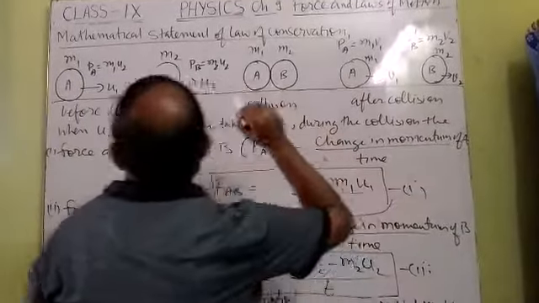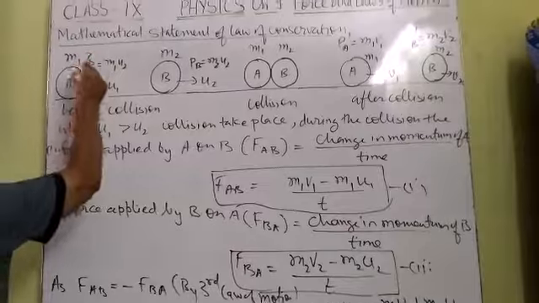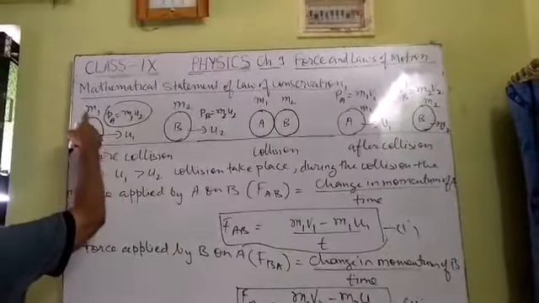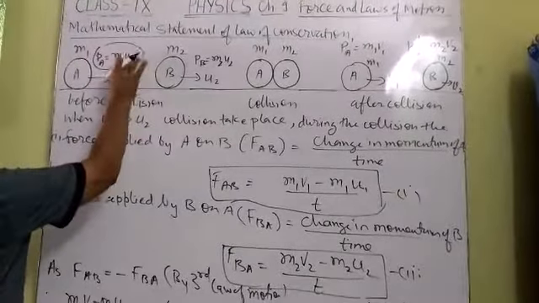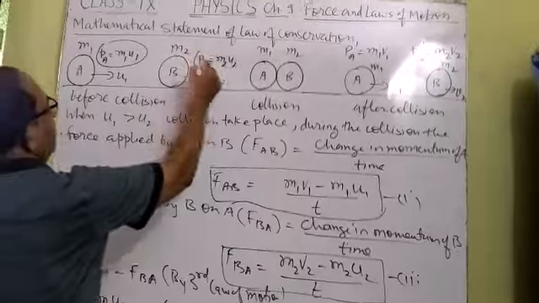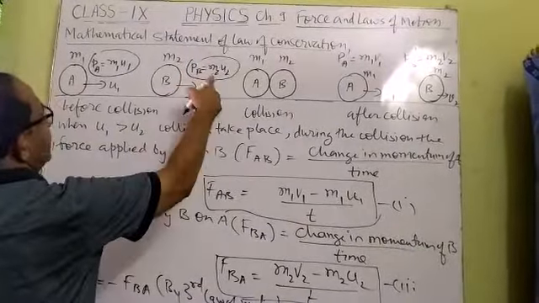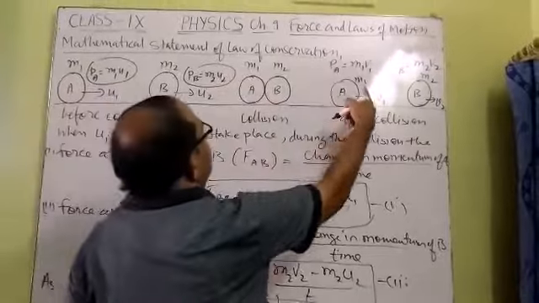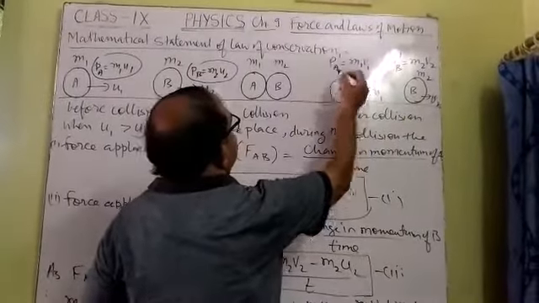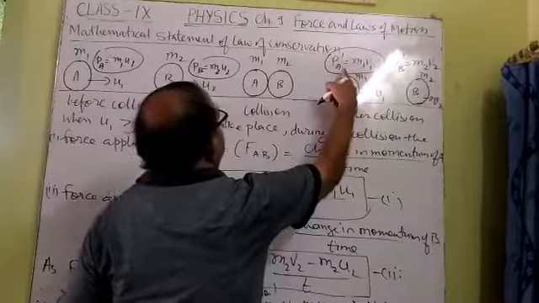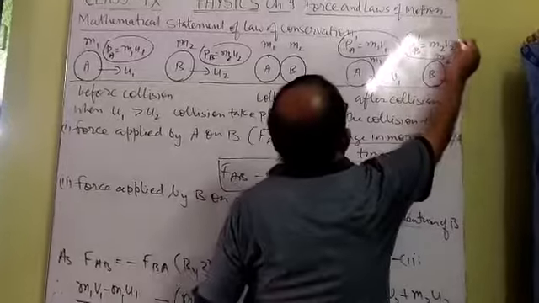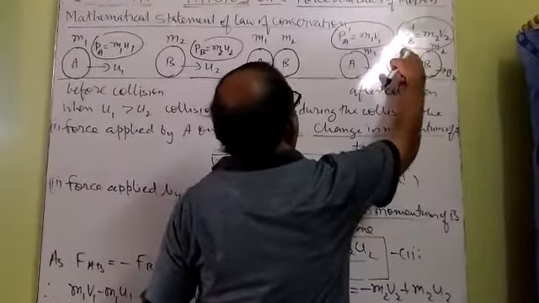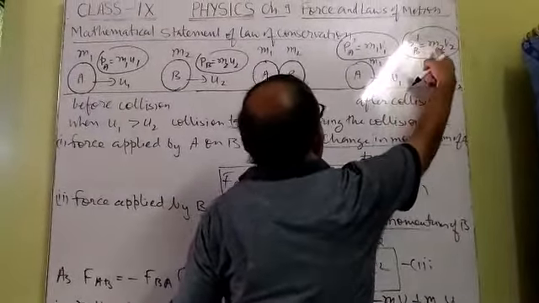Now we shall calculate the momentum of ball A initially. It is the product of mass and its initial velocity, meaning m1 u1, and the momentum of ball B at this place is m2 u2. After collision, the momentum will change. Momentum of A becomes PA dash, and the value of PA dash can be calculated by m1 into v1. Similarly, the momentum of ball B after collision will also be different. It will be PB dash, and PB dash can be calculated by m2 v2.